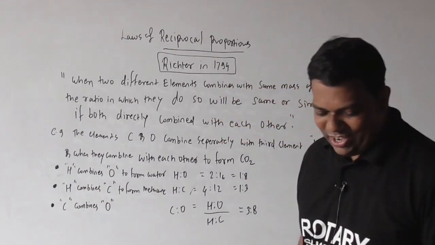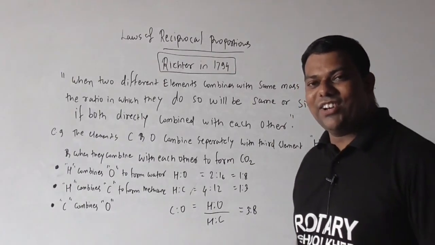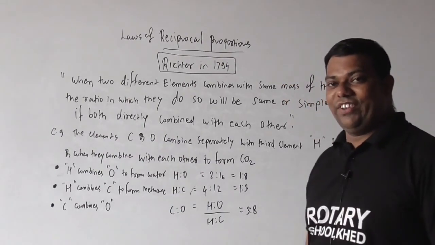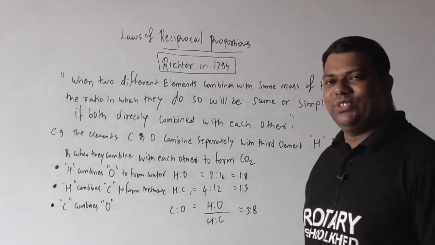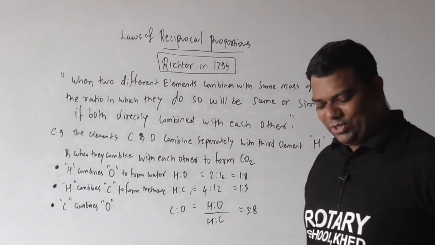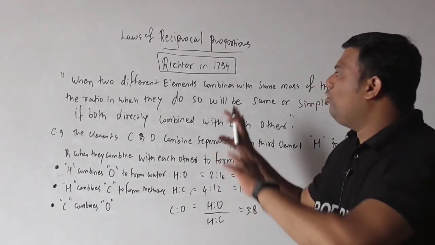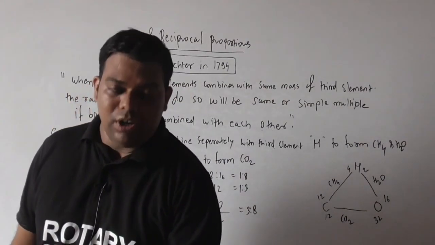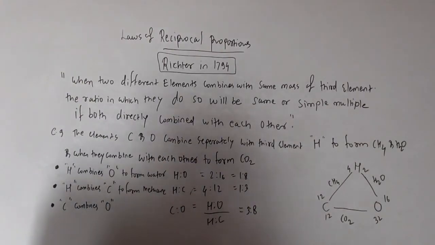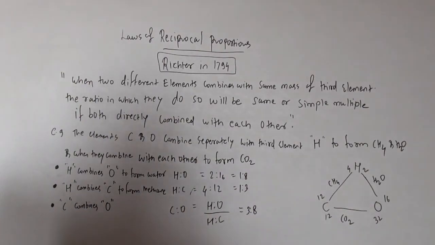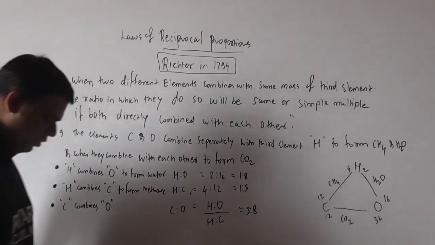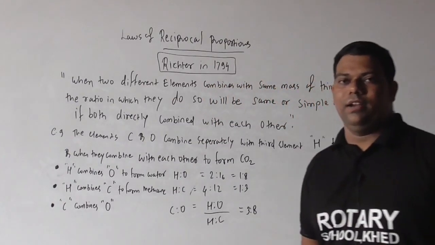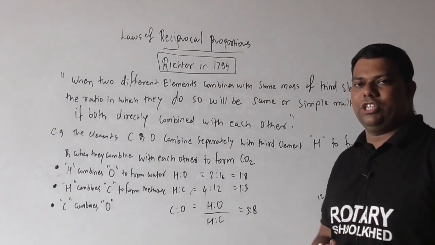So in carbon dioxide, the fixed ratio of carbon to oxygen is 3 to 8 only. Understood? This is our whole explanation of the law of reciprocal proportions. Beta, I hope you understood this clearly. If any doubt, you can share it personally. Remove these notes carefully and share them in PDF format. Take care and stay safe. Thank you very much.